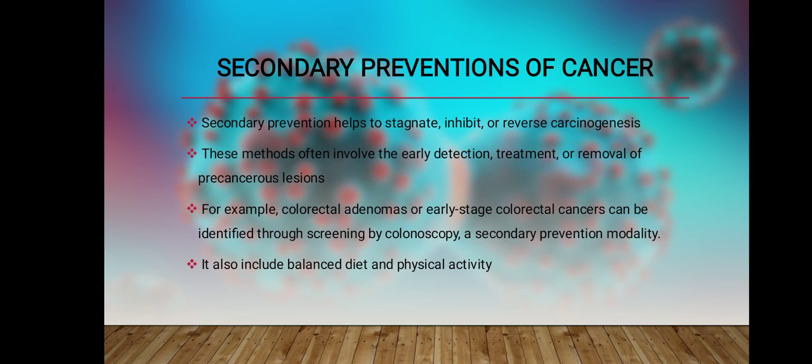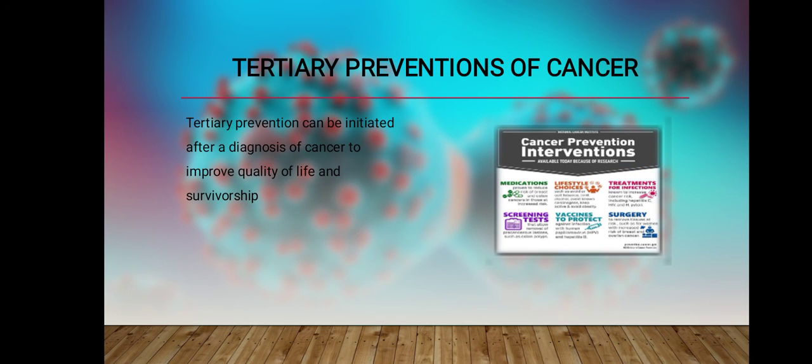Then the secondary, the second step, involves early detection and treatment, and then for coping, removal of the problem, or removal of the abnormal growth cells. And the third and last one is tertiary. Tertiary prevention can be initiated after diagnosis of cancer, to improve quality of life and